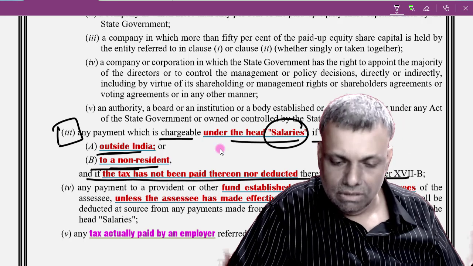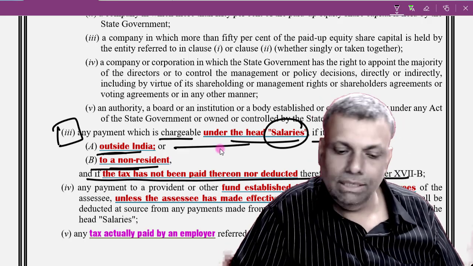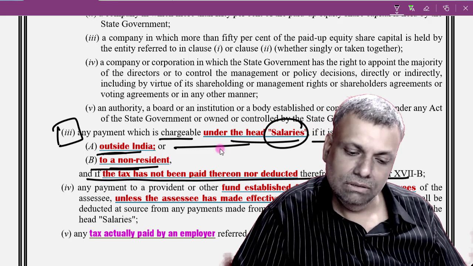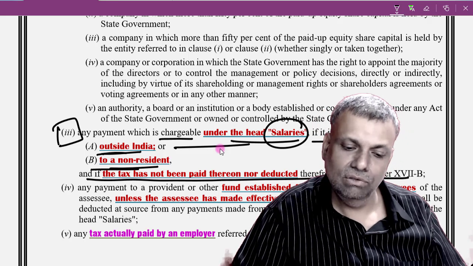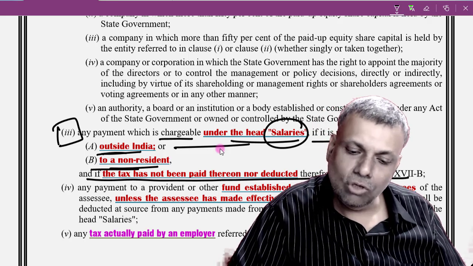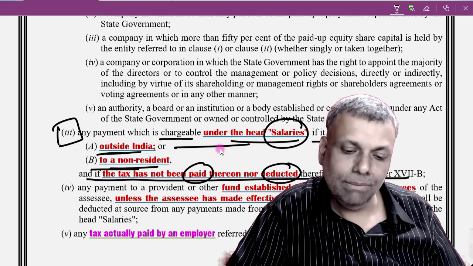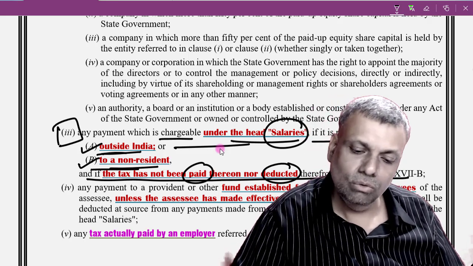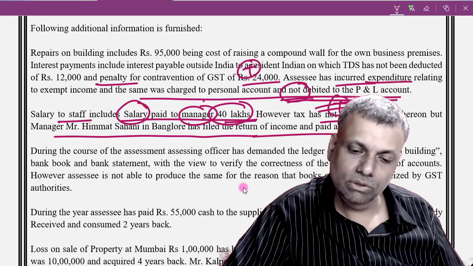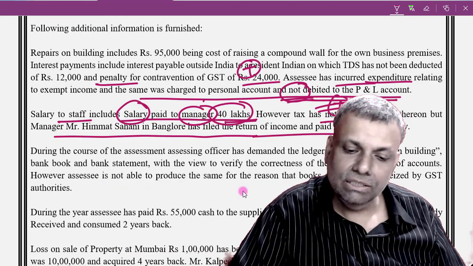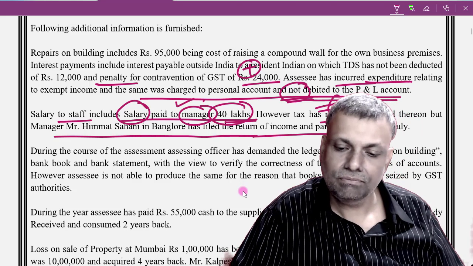Now, first of all, this is one type of the TDS compliances. Okay, the tax has not been paid nor it has been deducted. But this particular provision is applicable to outside India or to a non-resident. But let's see the question first of all. Salary is paid to the manager.